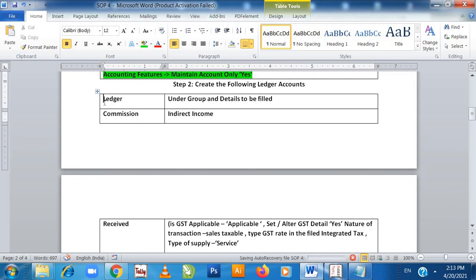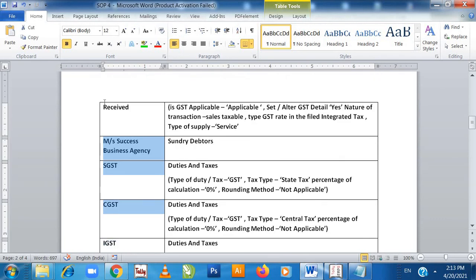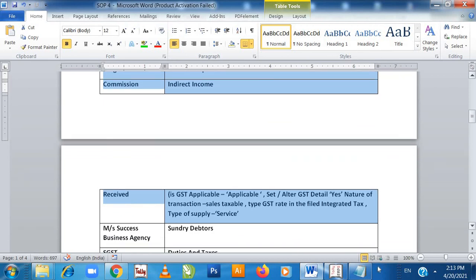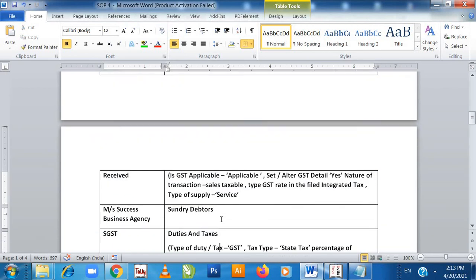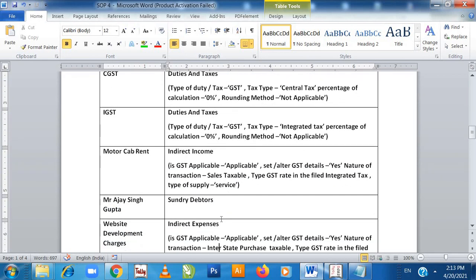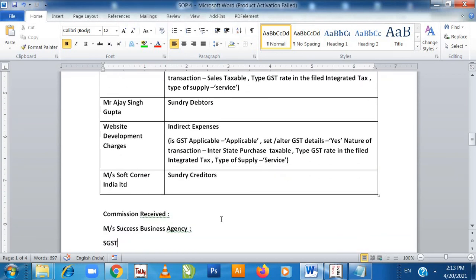We had created a ledger of commission received under indirect income. Then we had created the ledger of Mrs. Success Business Agency, then SGST, CGST, IGST, motor cab rent, Mr. Ajay Singh, website development charges.